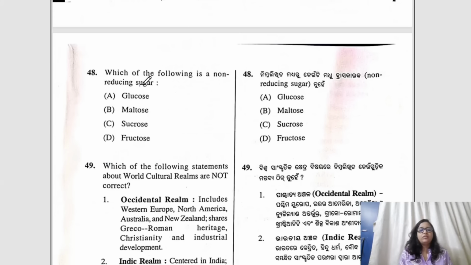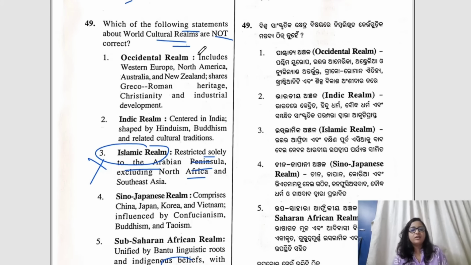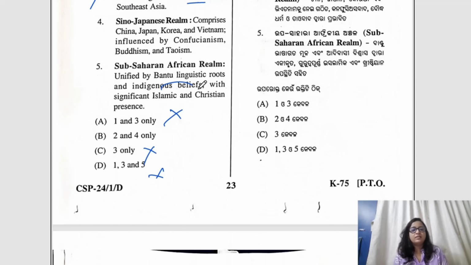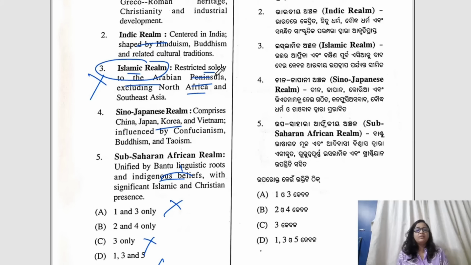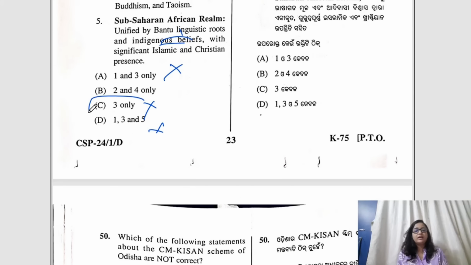Question number 48, which of the following is a non-reducing sugar? Glucose, maltose, sucrose and fructose. The right answer would be C, sucrose. Sucrose is a non-reducing sugar. Question number 49, which of the following statements about world cultural realms are not correct? Here the options given are Occidental realm, Indic realm, Islamic realm, Sino-Japanese and Sub-Saharan. Islamic realm restricted solely to the Arabian Peninsula is incorrect, because it has spread to other parts of the world also. If 3 is incorrect and they have asked for the not correct one, 3, that is C, would be the answer here.